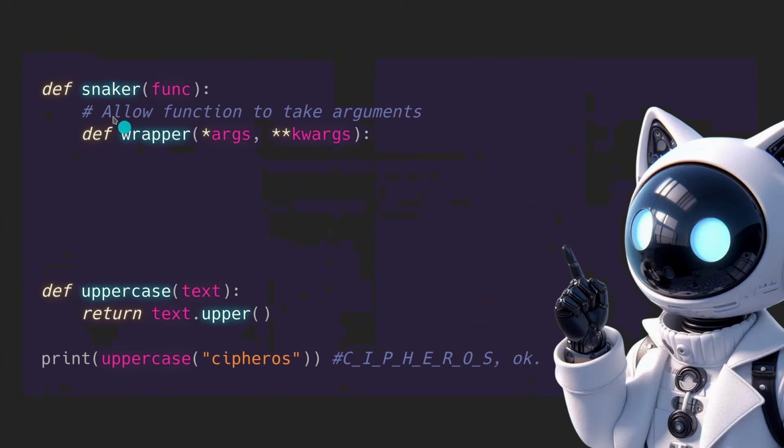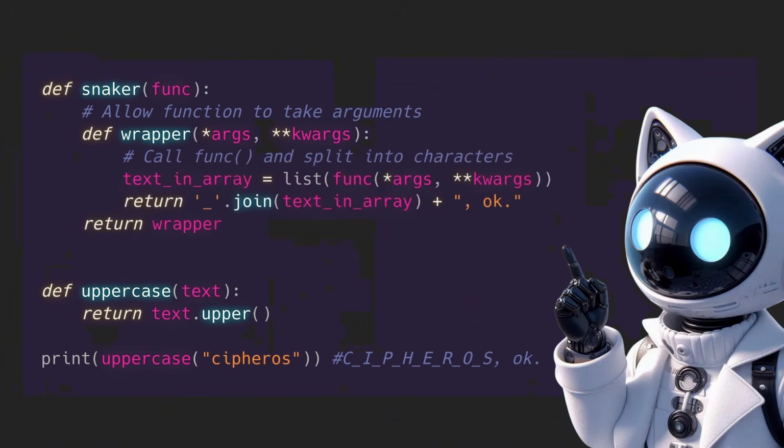So as you see, we have the decorator, in this case the snaker, and then we have the uppercase function. The difference here is that the wrapper will take arguments because this uppercase function is getting arguments. Therefore, these are the default arguments. Do not change them. These are specific keywords. And what we do is list what this function returns.